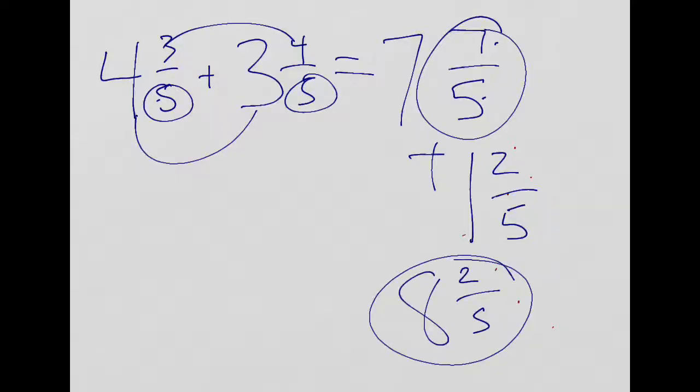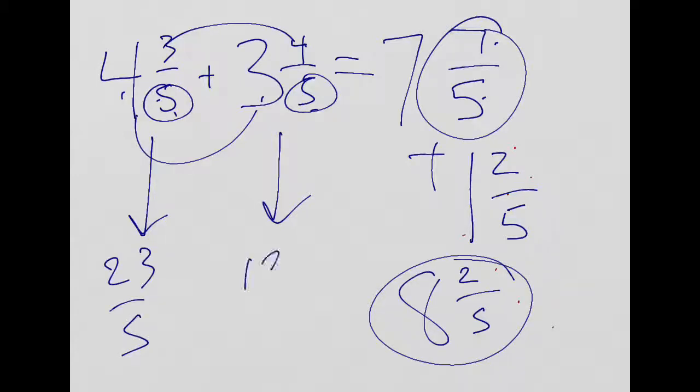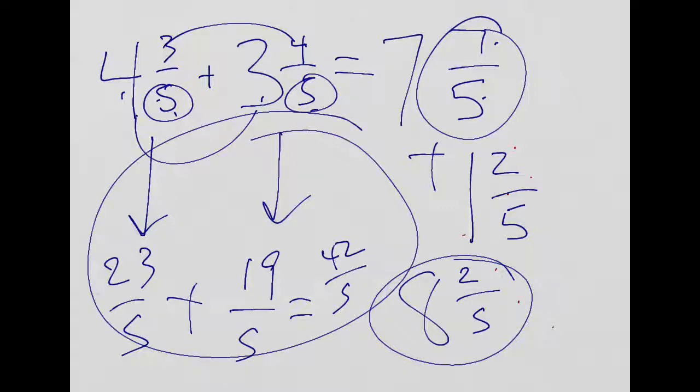And we talked about another way of doing it being to convert each of these mixed numbers into improper fractions, and that would, of course, be 23/5, and that would be 19/5, and then adding those. But the numbers got pretty big. I mean, you end up with 42 fifths, and you've got to do that division and how many groups of 5 are in 42.